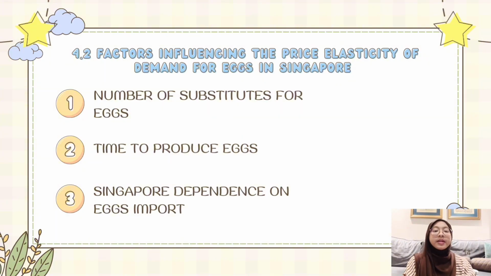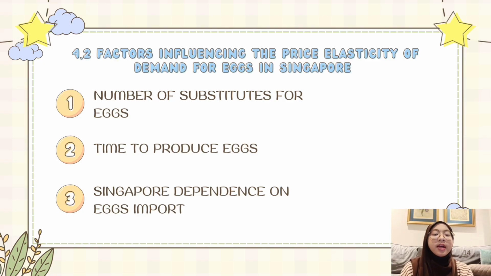Third, Singapore depends on egg imports. Singapore imports more than 90% of its food. Singapore is exposed to global food supply chain disruption. Singapore sources egg imports from several countries due to limited resources. This is to ensure that demand can be fulfilled. Eggs are imported from several countries such as Malaysia, Thailand, and Indonesia. If these countries face problems in exporting, the egg supply in Singapore will be affected. The price elasticity of demand is inelastic.